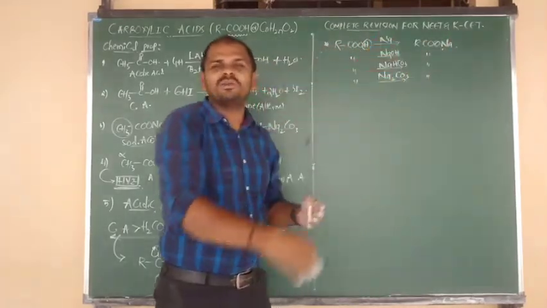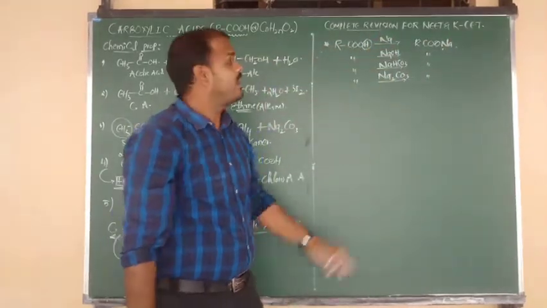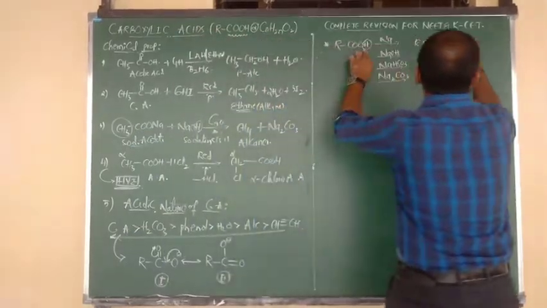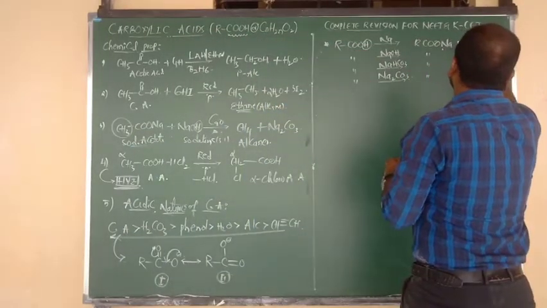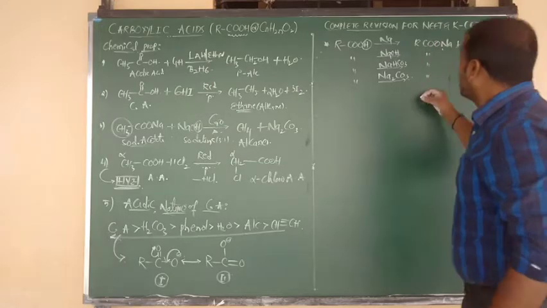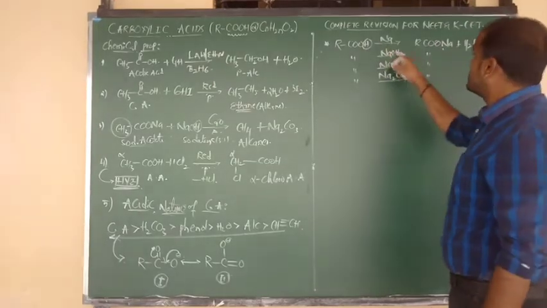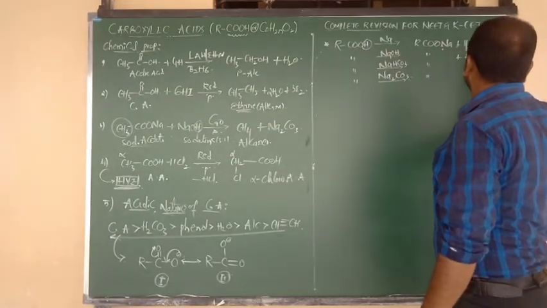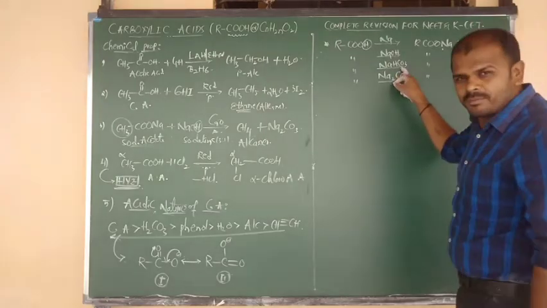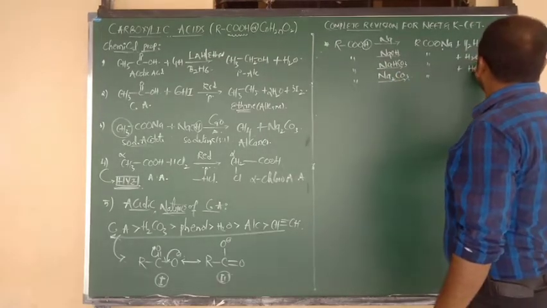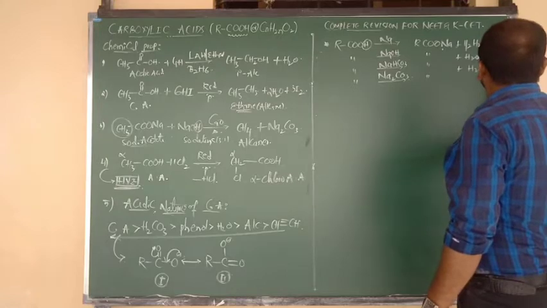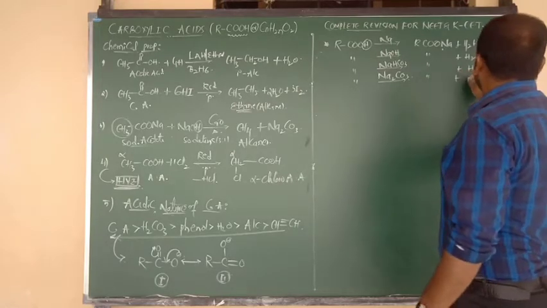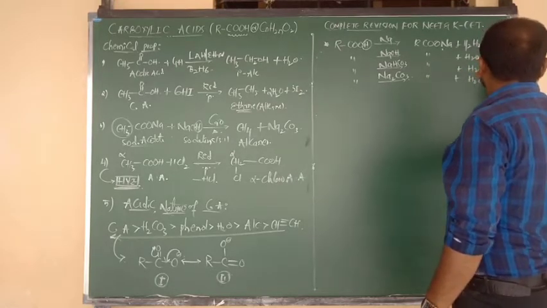So they always act as proton donors. Upon reaction with sodium, hydrogen is eliminated as H2 gas. With sodium hydroxide, H plus and OH minus form a water molecule. With sodium bicarbonate, we get H2O and CO2. In the last case also we get H2O and CO2.